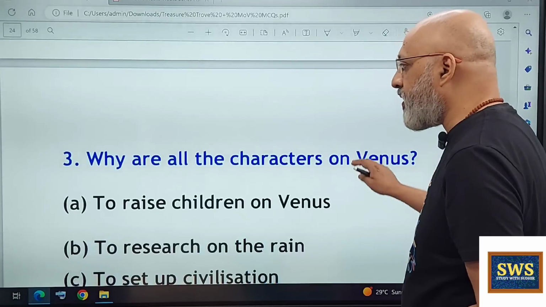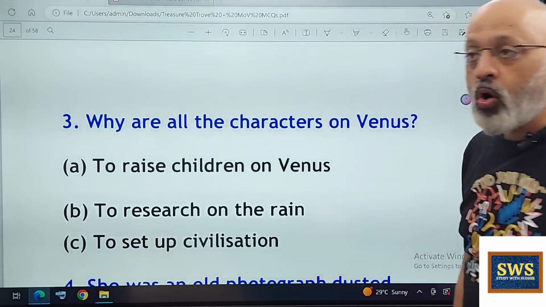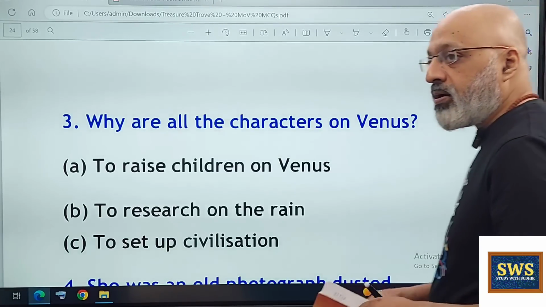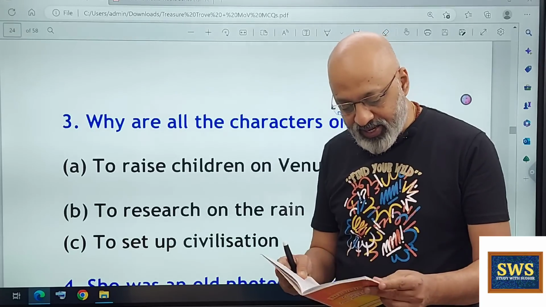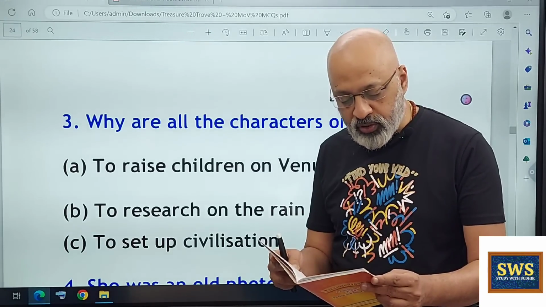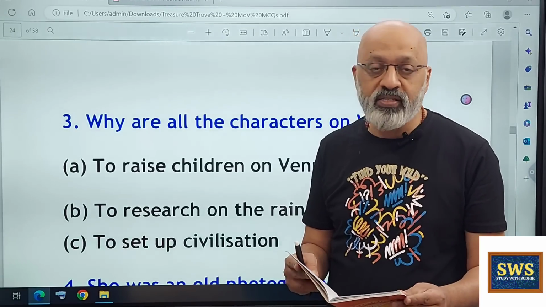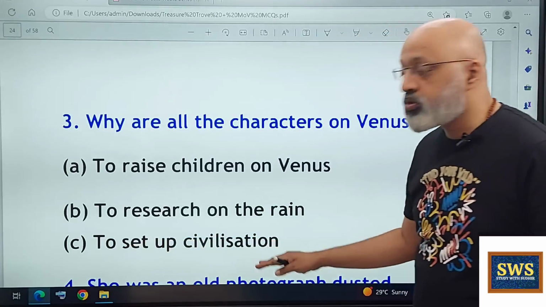The next question is yet another one where you need to have read the text carefully. Why are all the characters on Venus? For what reason were all of them there? To raise children on Venus, to research the rain, or to set up civilization? Again, you ought to have read the text very carefully. The text says: this was the schoolroom of the children of the rocket men and women who had come to a raining world to set up civilization and live out their lives. So the operative phrase is to set up civilization.